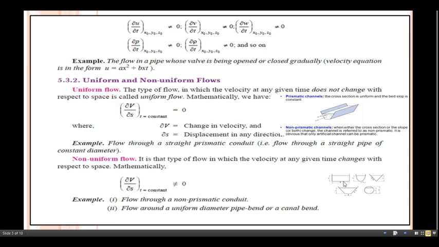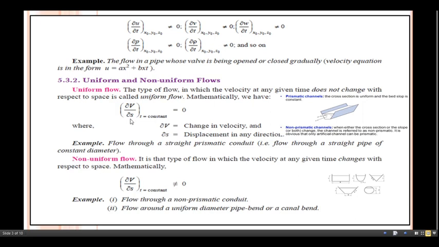Non-prismatic conduit means here the cross section of this channel is mixed in nature. If you see a trapezoid mixed with a rectangle, square, or triangular section, that is the type of non-prismatic conduit, and whatever the flow through this is nothing but non-uniform flow. The next example we take is flow around a uniform diameter pipe bend or canal bend, etc. Whatever flow passes through these is nothing but non-uniform flow.